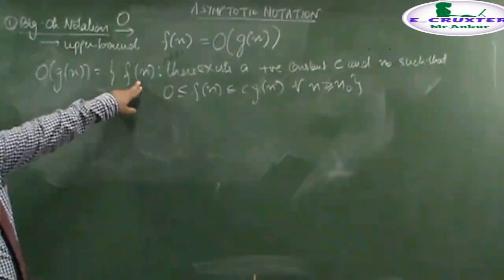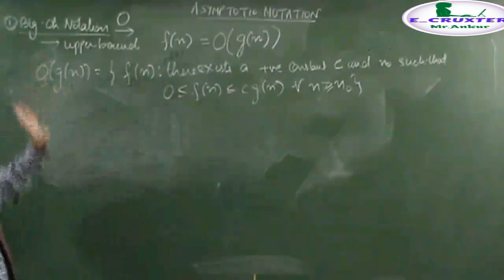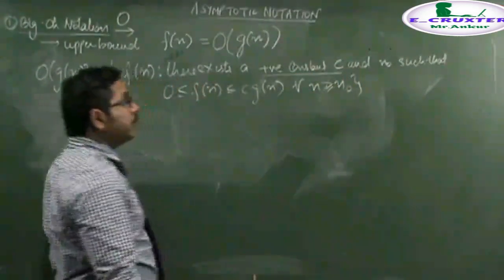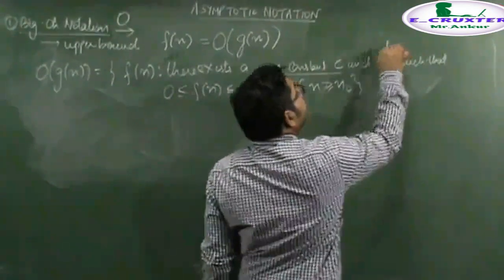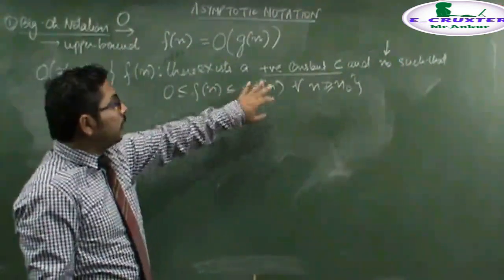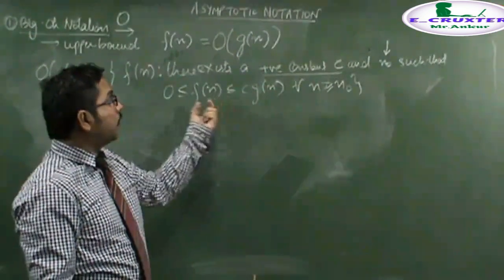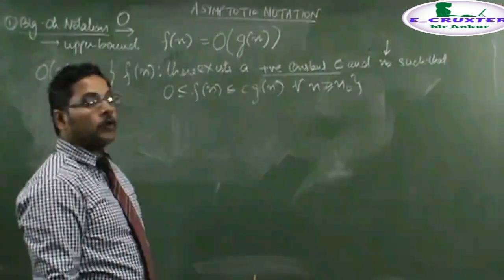Such that there exists a positive constant c and an input n naught, such that if I multiply g(n) with the constant c, then the value of this function is always greater than or equal to the function f(n) for all inputs n greater than or equal to n naught.